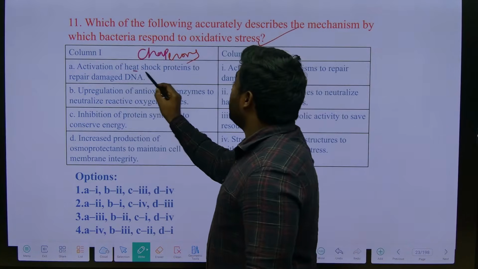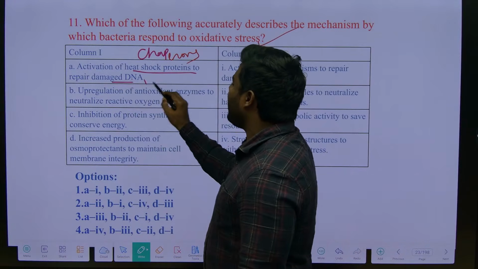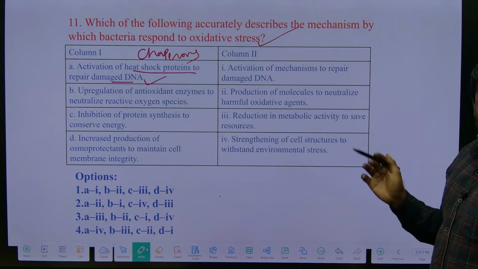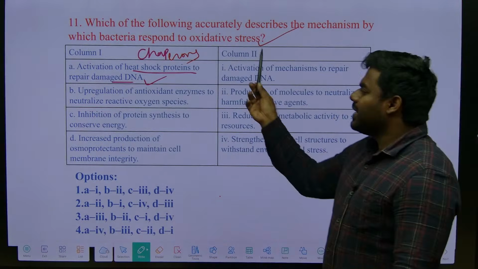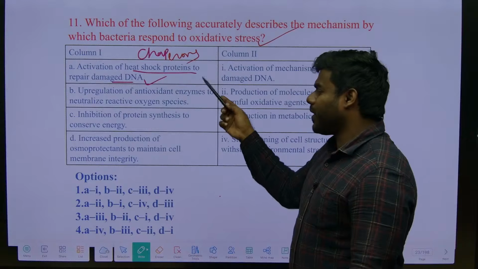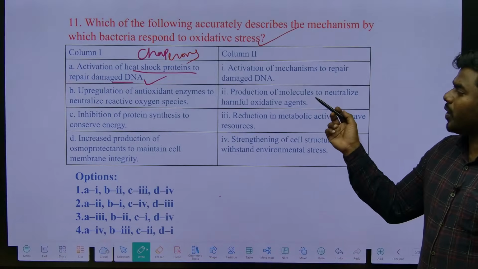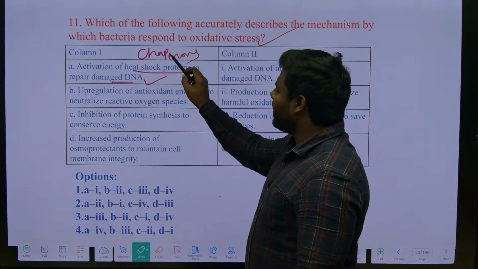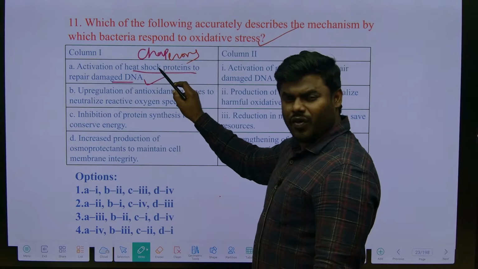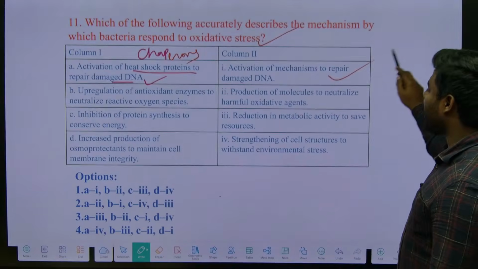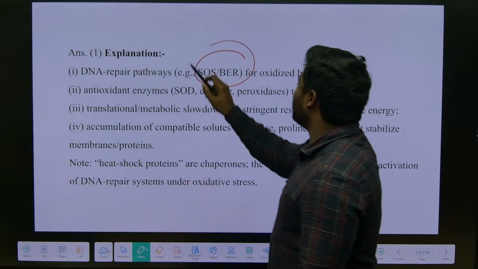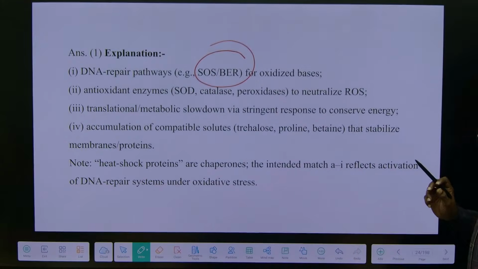Suppose activation of heat shock proteins to repair damaged DNA, correct? So DNA got damaged, definitely what happened? Generally we remember chaperones or heat shock proteins are required for the proper folding of proteins. But HSPs are also involved in DNA repair mechanisms, especially in SOS or BER repair.